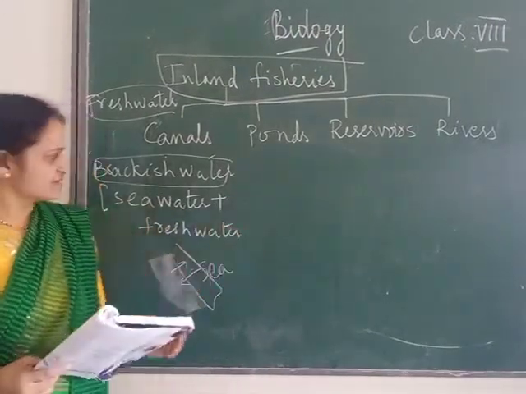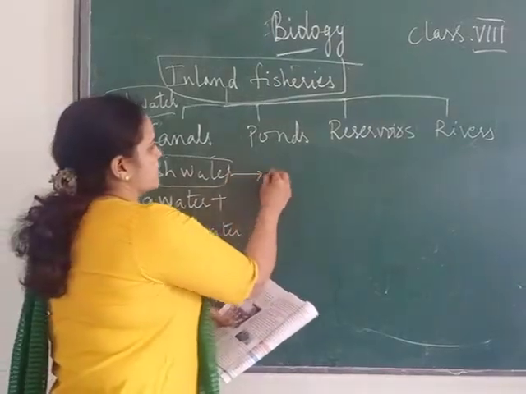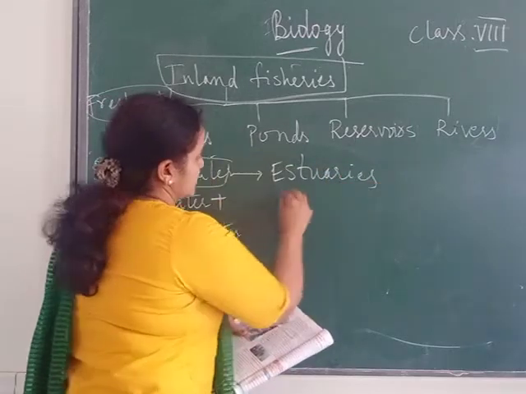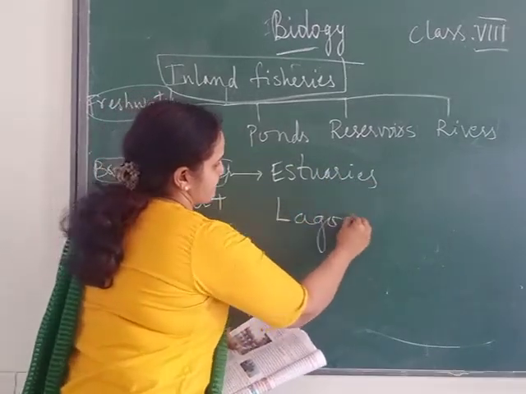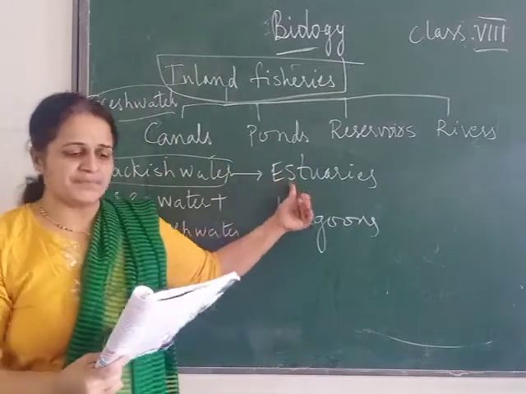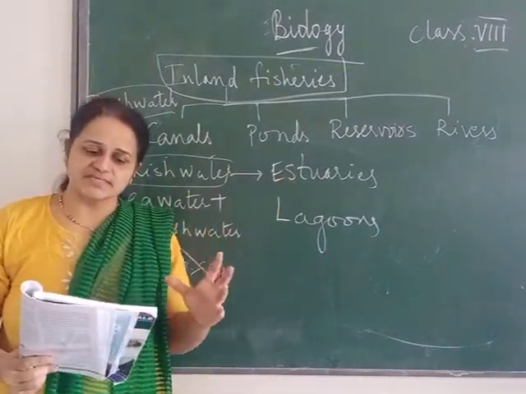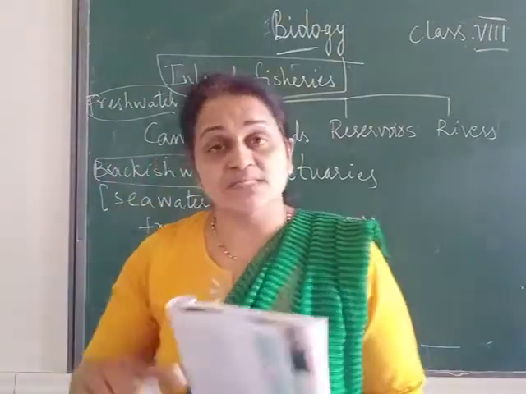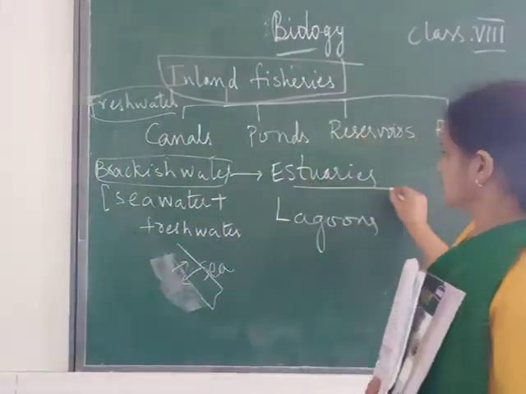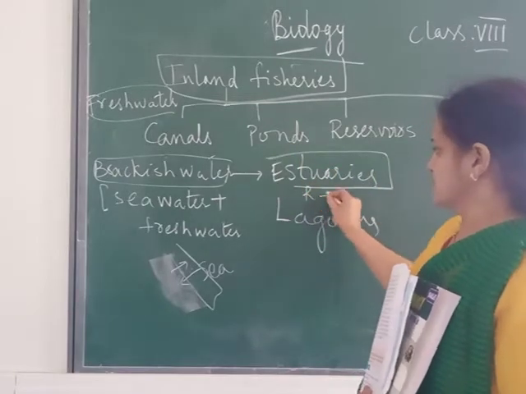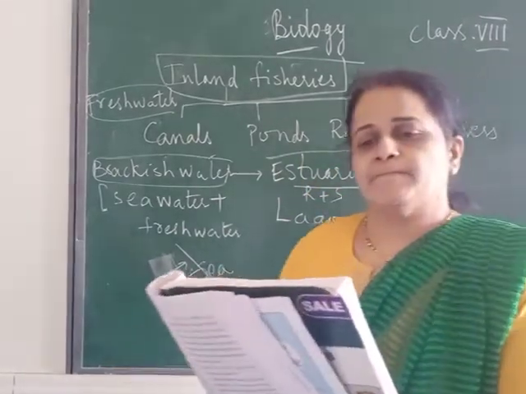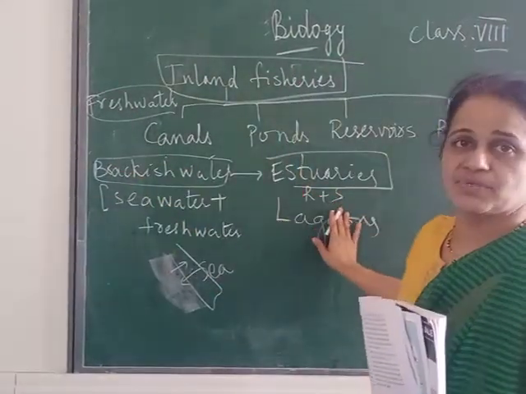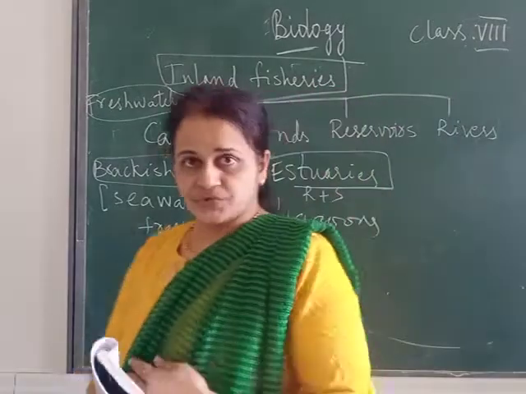Examples of brackish waters are estuaries and lagoons. Now what is the meaning of estuary? Where rivers mix with the sea water, that area is called an estuary.